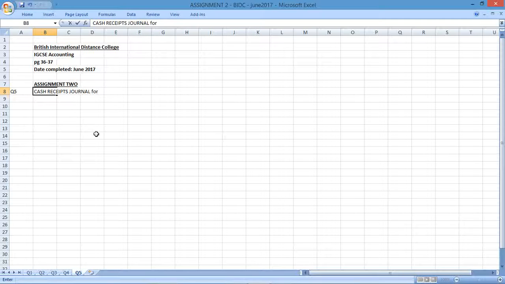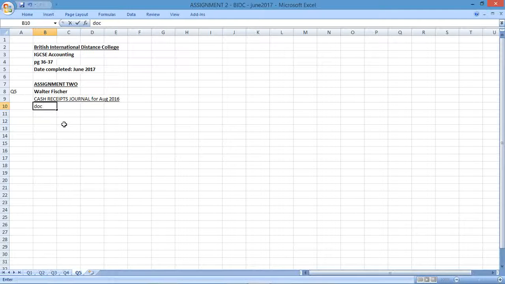I'm just going to write in the month here. This was the 1st of August, so August 2016, and this is applicable to Walter Fisher's business, Walter Fisher. And I'm then going to have different journals for all these different transactions. I'm going to start by looking at the cash receipts journal.